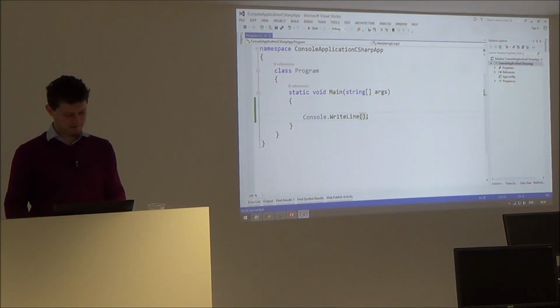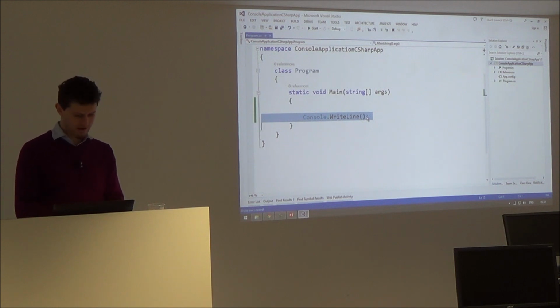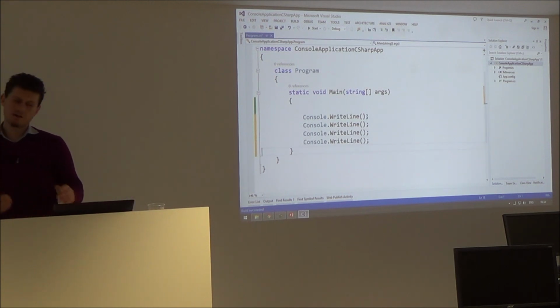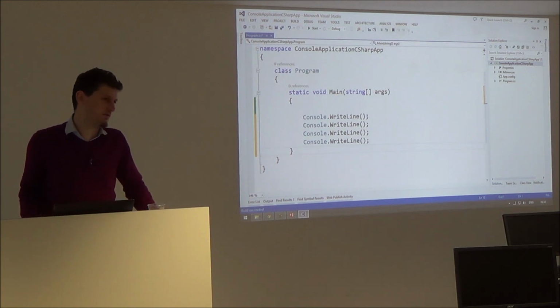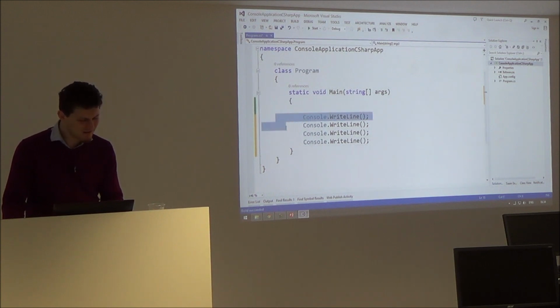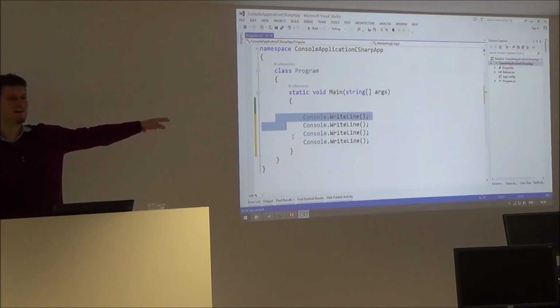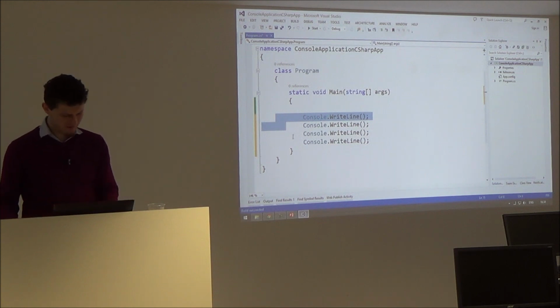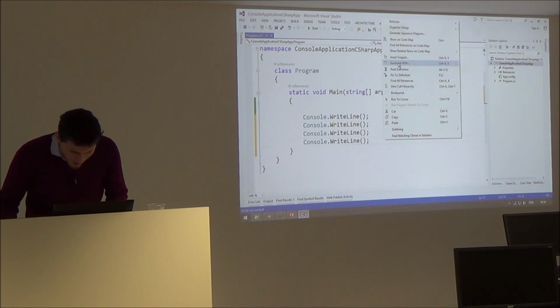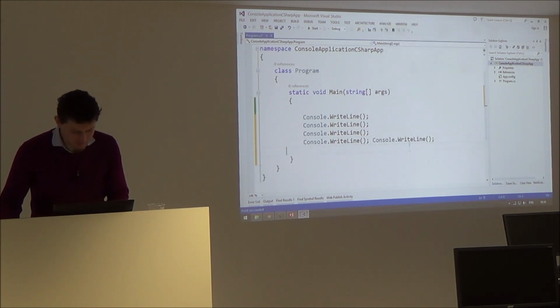Can I repeat it? I press Home 2 times, Shift and the down arrow, Control X, Control V, copy paste, but made with the keyboard. It's recommended to use the keyboard instead of the mouse because the mouse is slow. And when you use the mouse, you can do some ugly thing like this. If you copy this and click paste, see what happens?